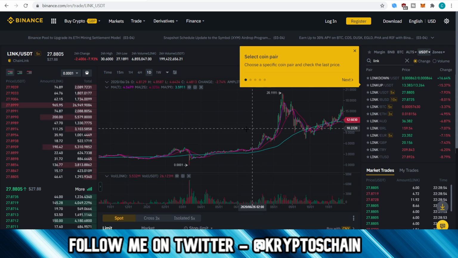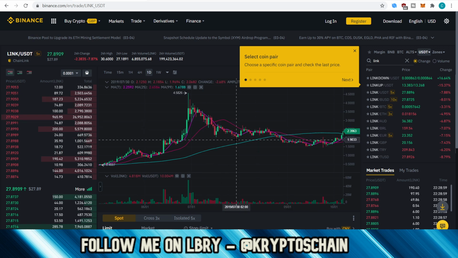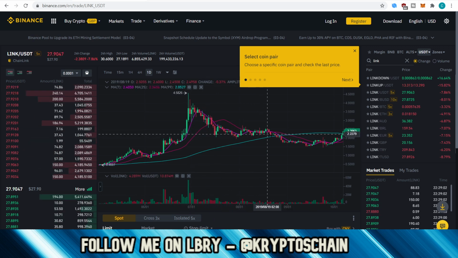Please let me know in the comments below, what do you think of this similarity? Do you think it is the same? Do you think it's different? Do you think this is not going to happen to PCX? But could we potentially see this happen?